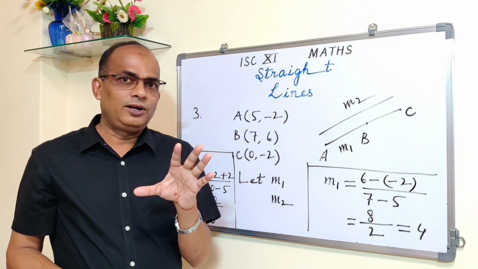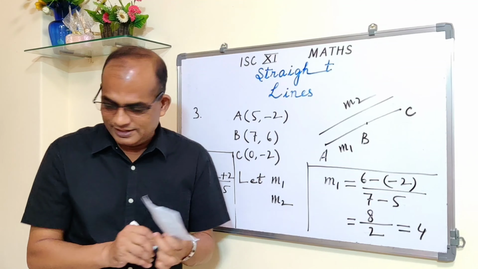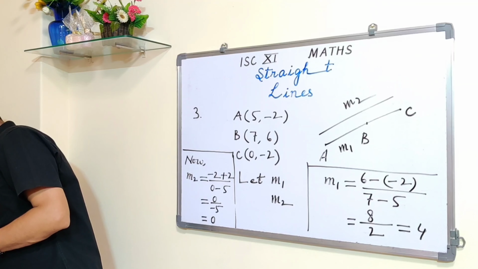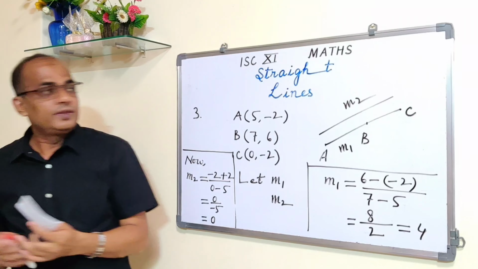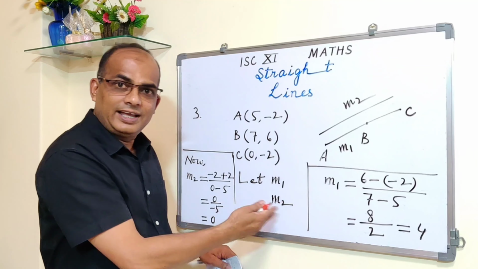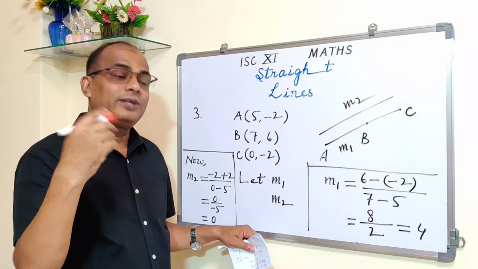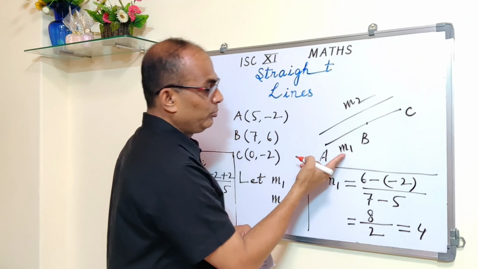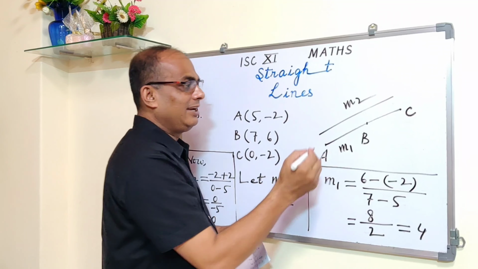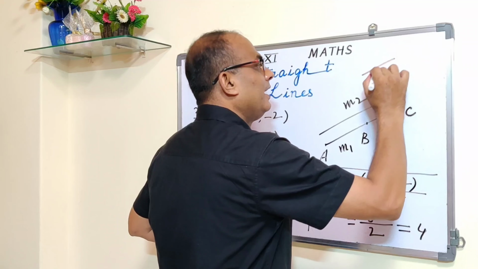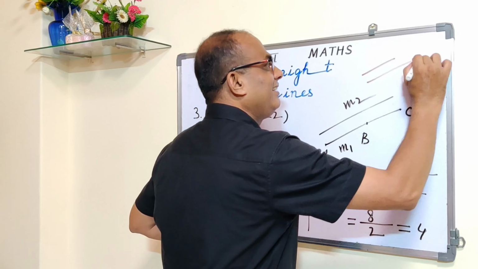That means AB and AC are parallel. If slopes are equal, that means the lines are parallel. Not in this case, they are unequal. I'm talking about the condition when the slopes are equal. If M1 and M2 are both equal, that means AB and AC, this is AB and this is AC, the lines are parallel. This is one thing.